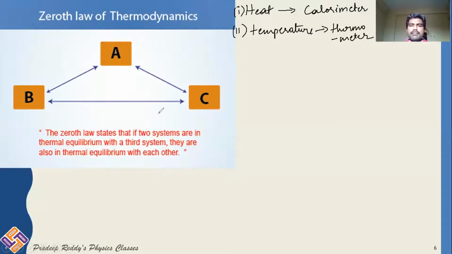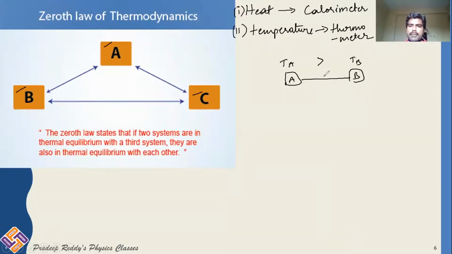So let us take three different substances, A, B, and C, of different temperatures. If A and B are in contact, A and C are in contact, and B and C are in contact, what would happen? Say A and B are in contact with each other. A has temperature TA, B has temperature TB, and TA is greater than TB.